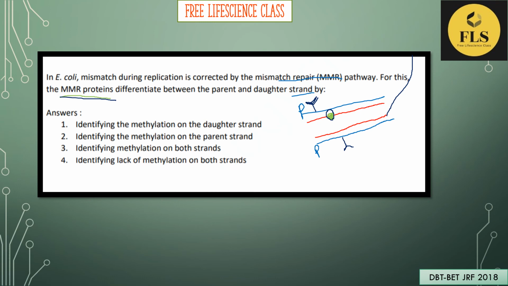So the correct answer for this question is identifying the methylation on the parent strand. Always remember that the newly synthesized strand will also be methylated after the completion of replication. When it is divided into two separate cells, then both these strands have methylation in them. These two cells have methylation after the complete division.